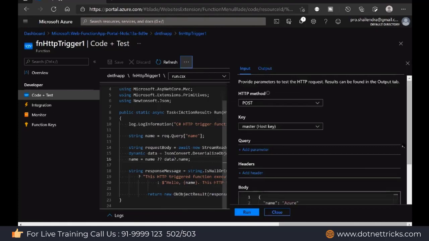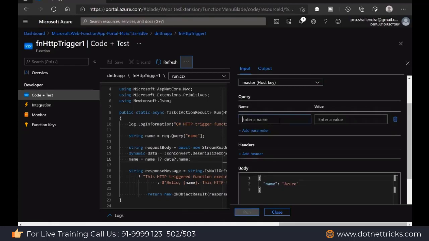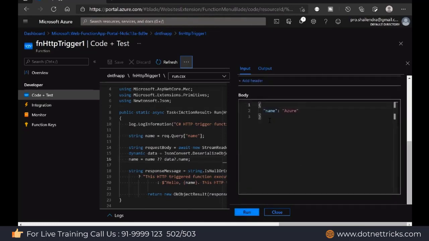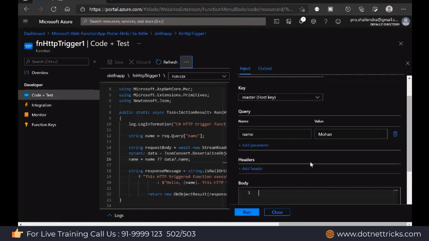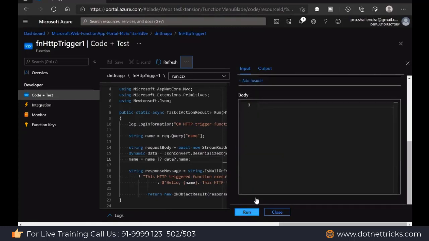There's an option here to test, and from here you can make the get request. When you make the get request, you need to pass it as a query string. So this is the option here to pass a query string. So what would be my query string? Name. I'm adding here, let's say, Mohan. Body we are not passing here because we are not making the post request. We are making the get request. So from the query string we are setting the value, and from here you can run it.